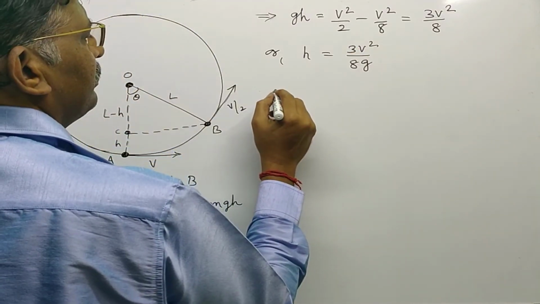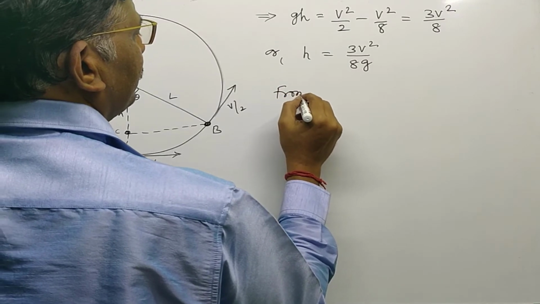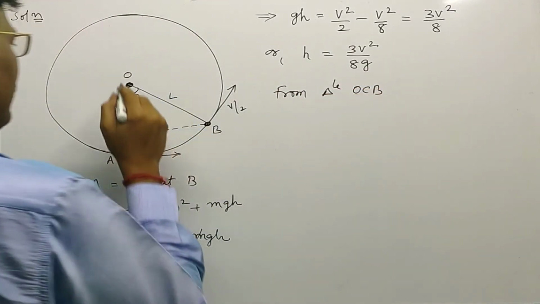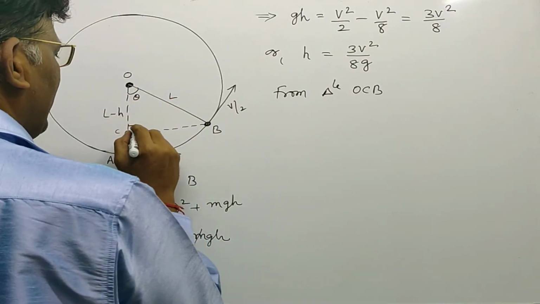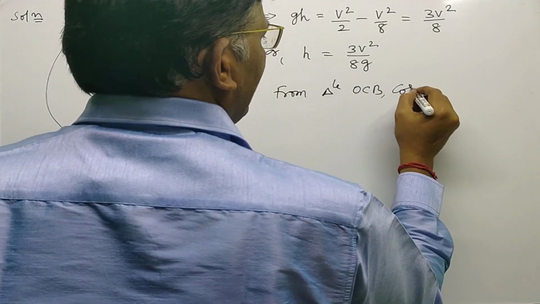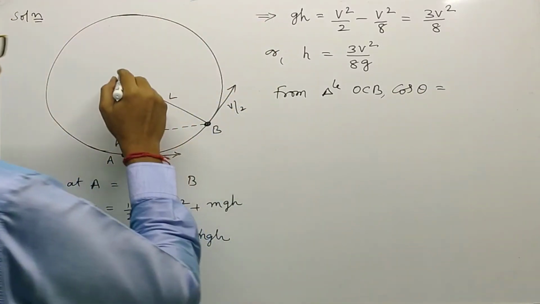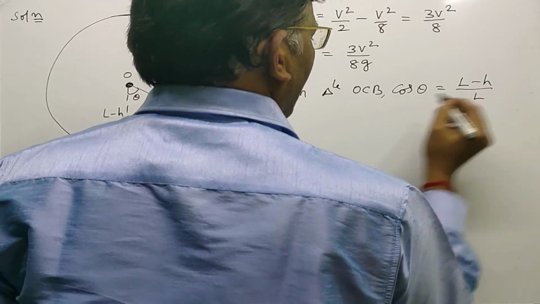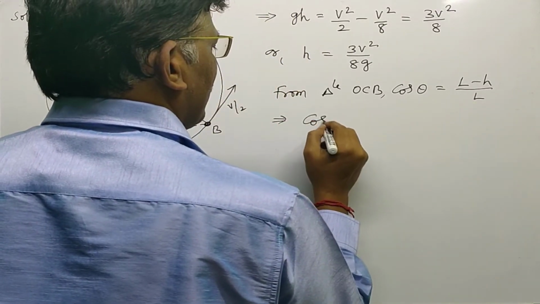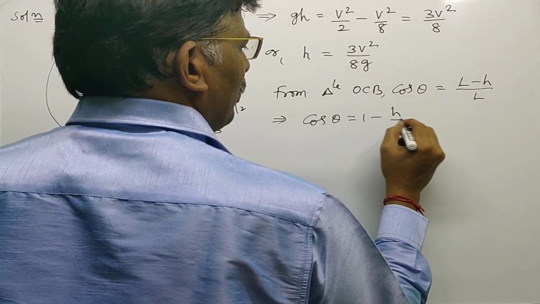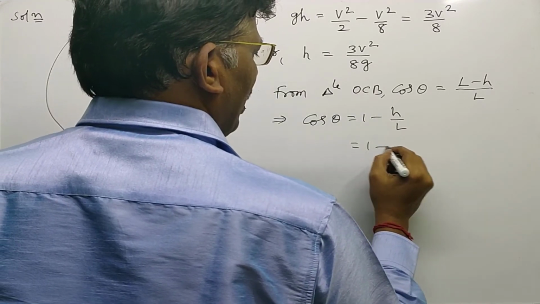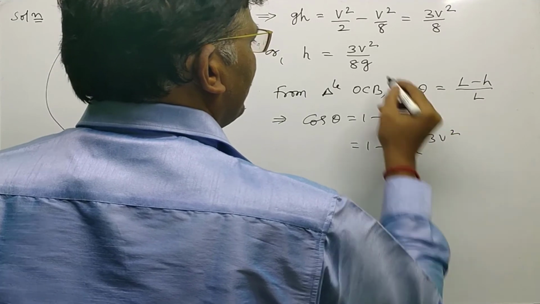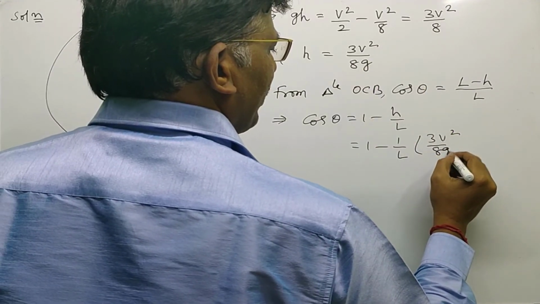In the diagram, from right angle triangle OCB, cos theta can be written as adjacent side by hypotenuse, that is L minus h by L, or cos theta is equal to 1 minus h by L, or 1 minus 1 by L into h value, 3v square by 8g.